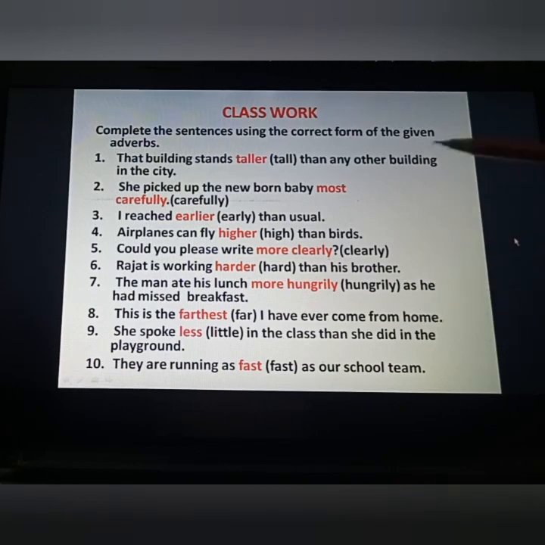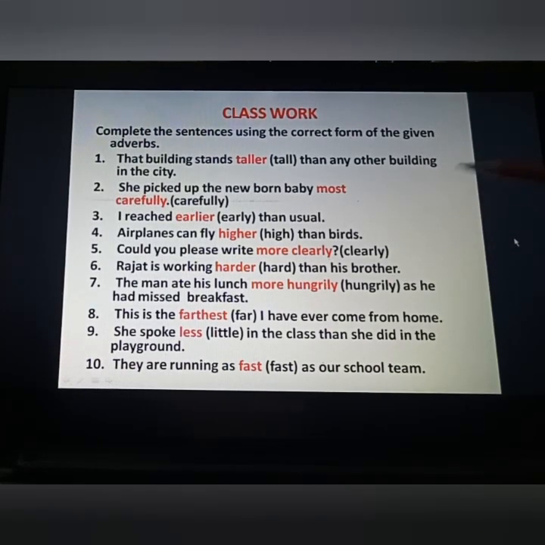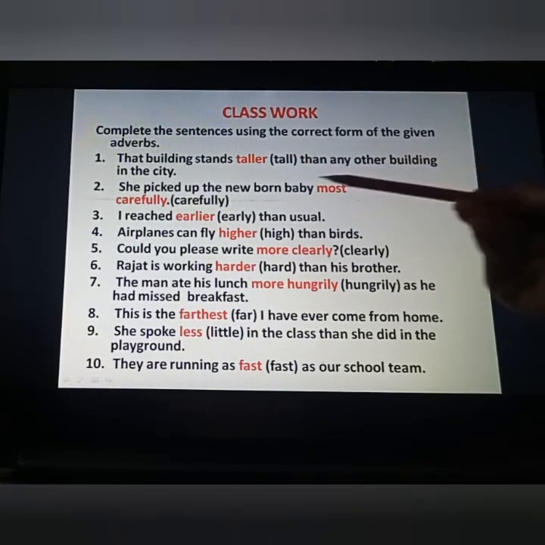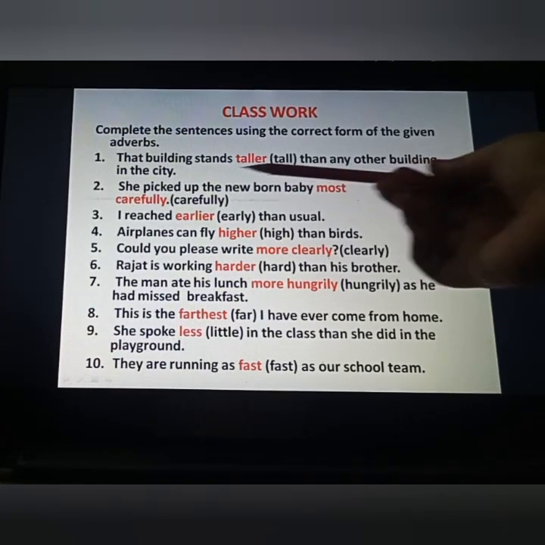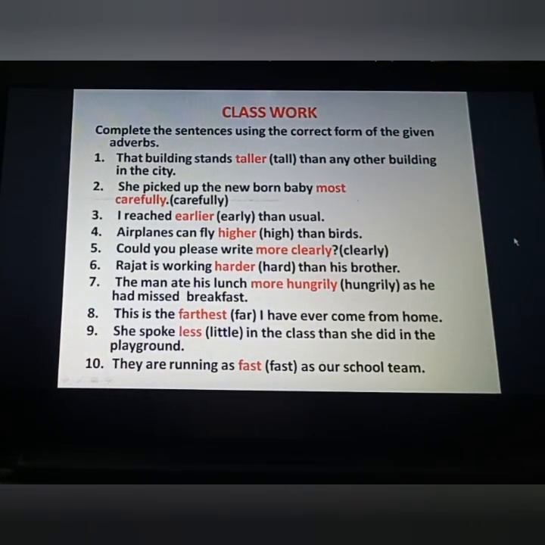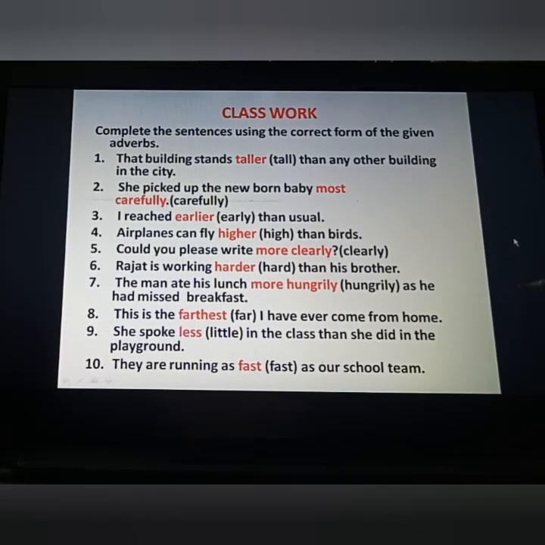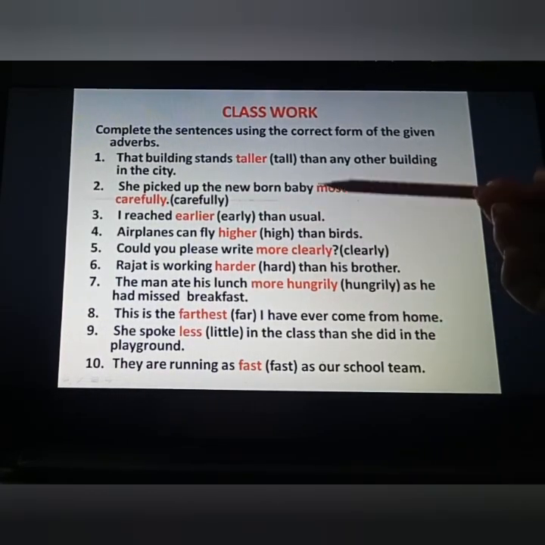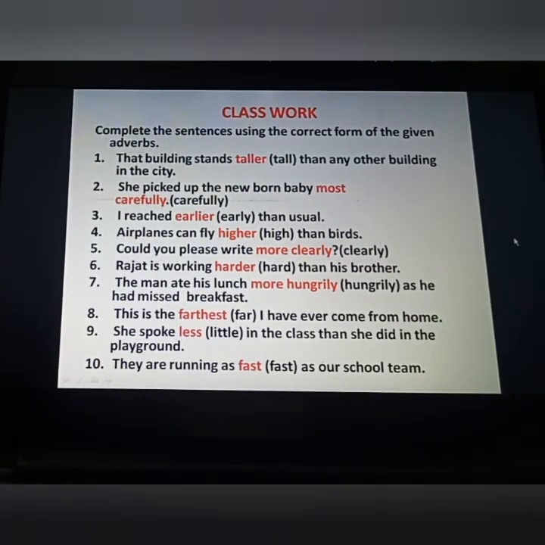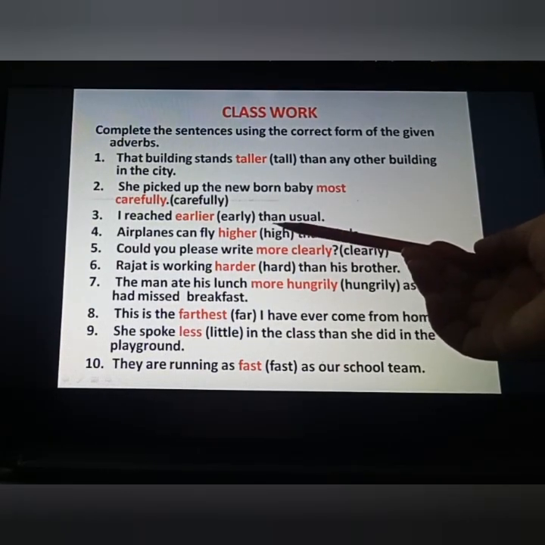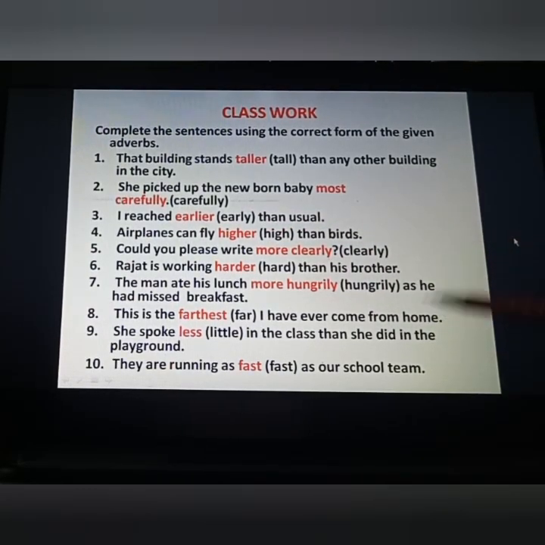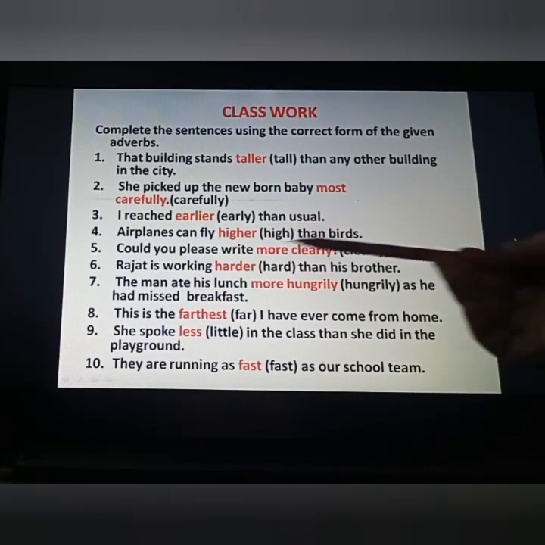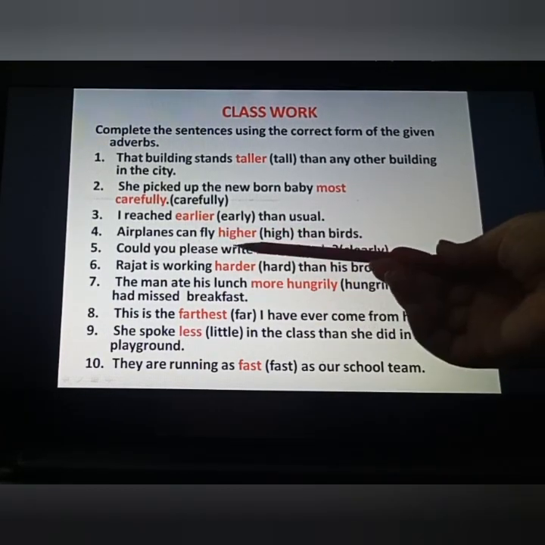That building stands taller than any other building in the city. As I told you, if after the blank you are getting this than word, it means we are supposed to put the comparative degree there. That's why we have put taller here. Next one, she picked up the newborn baby most carefully. That is the newborn baby, a particular one. That's why we have used most carefully, the superlative degree. I reached earlier than usual. Again we have got than, that's why comparative, earlier, ier we have put. Airplanes can fly higher than birds. Again, than, a comparison between airplanes and birds, that's why higher.